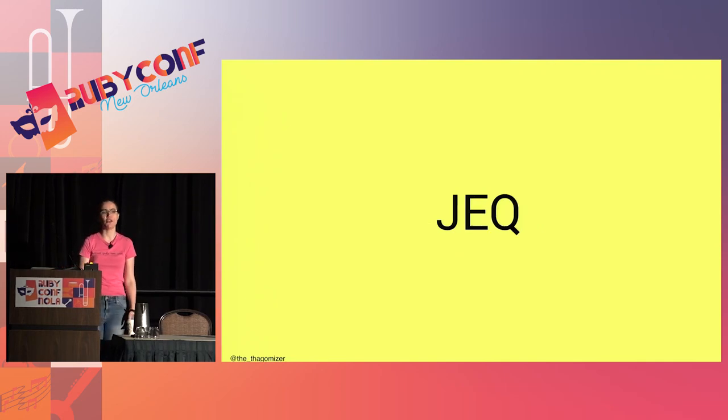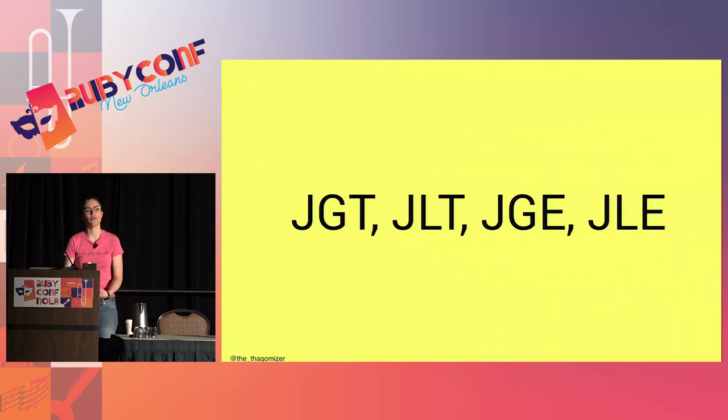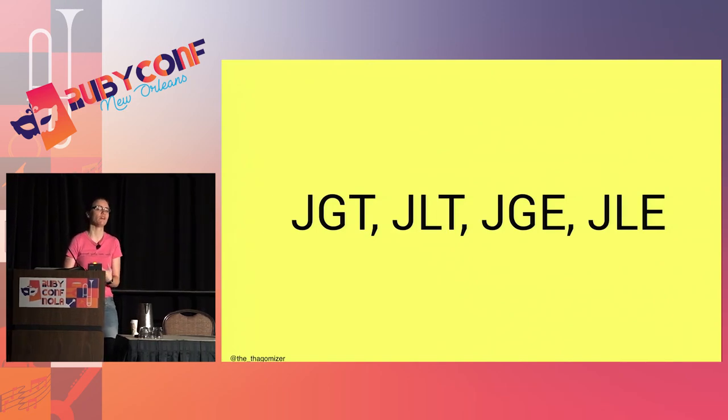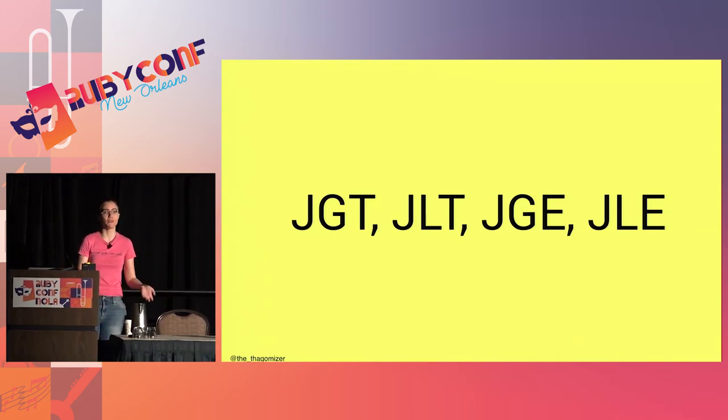So I have JEQ, jump if equal. And so this will always jump because I'm jumping if 0 is equal to 0. Jump greater than, jump less than, jump greater than or equal to, jump less than or equal to. I also have a non-conditional jump, which is JMP. So those are the jumps I have. Those are the only form of branching logic I have in this entire language.